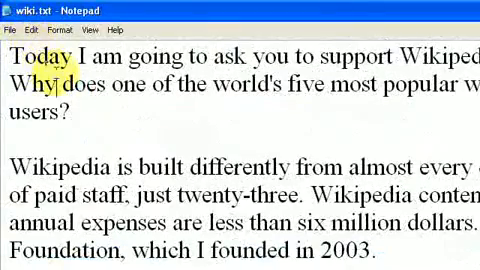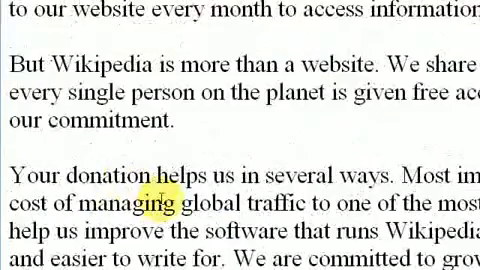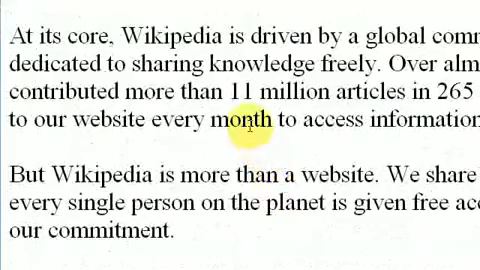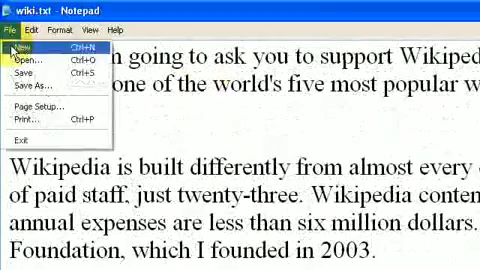We're going to go into a notepad. Okay, I've already done this. So here's the body of the message. It's not a very long text file, but we have a text file. So let's save this text file.